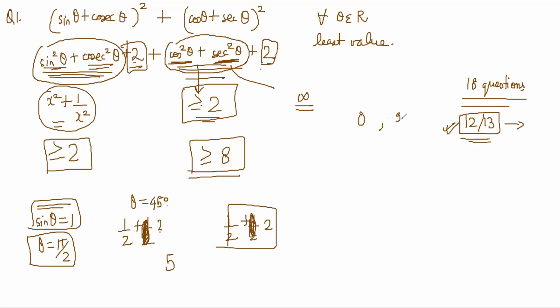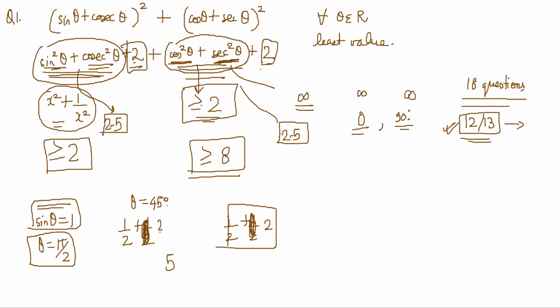So at both 0 and 90, the values become undefined, no? And it becomes infinite, right? It will be minimum when they are equal. Like this is becoming 2.5, no? At 45. And this is also becoming 2.5. Correct? Are you getting it?